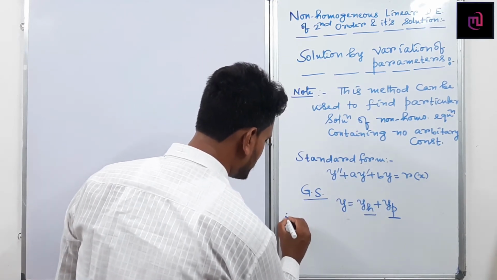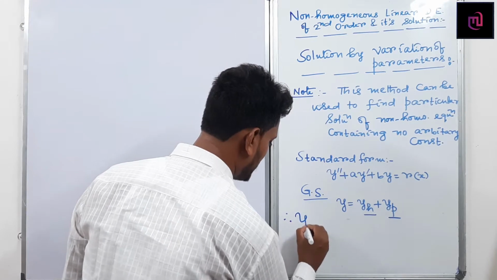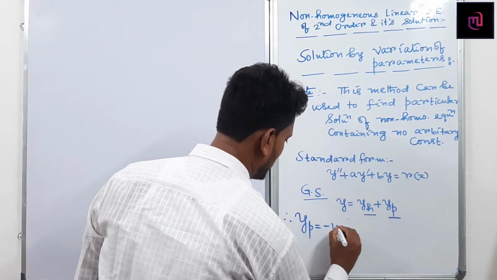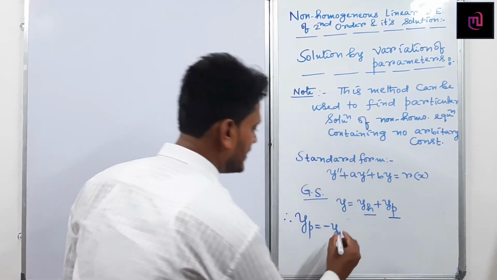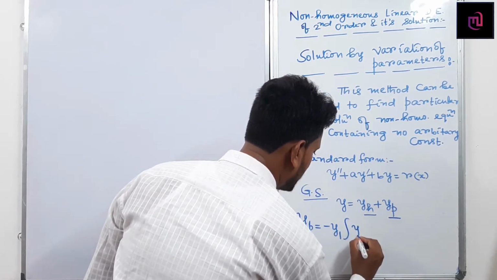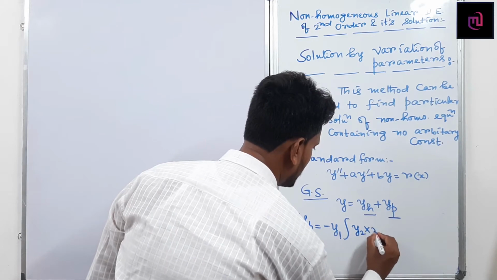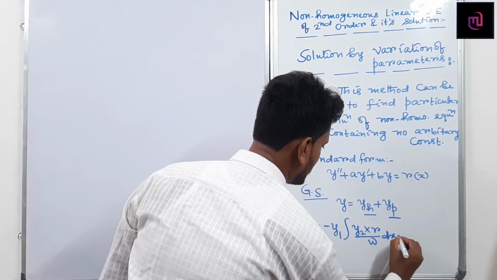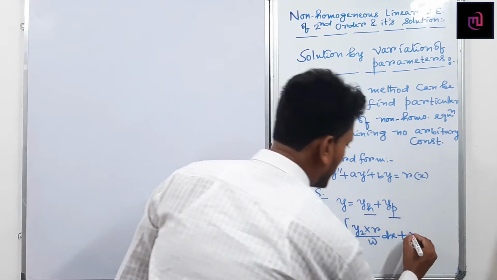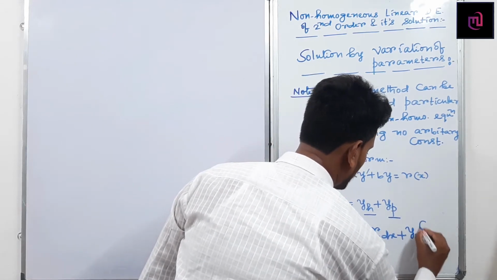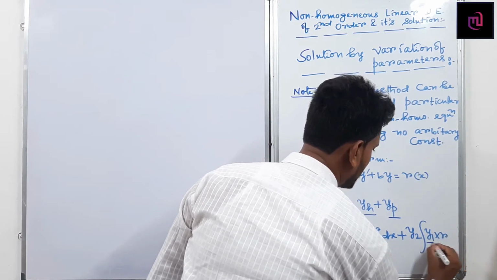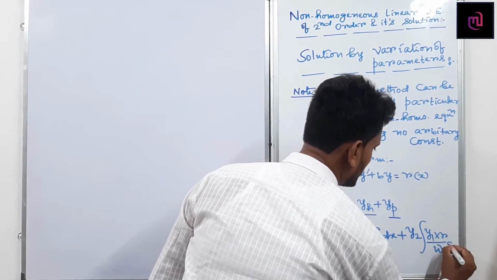The particular solution yp is minus y1 into the integral of y2 into r divided by the Wronskian dx, plus y2 into the integral of y1 into r divided by the Wronskian dx.